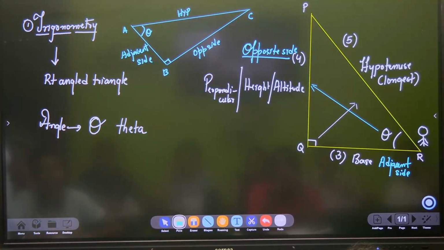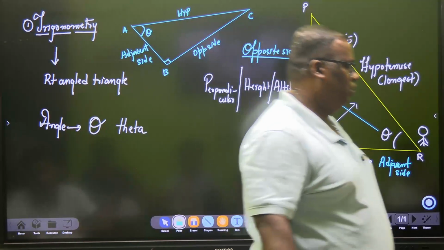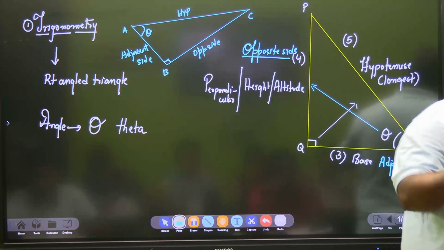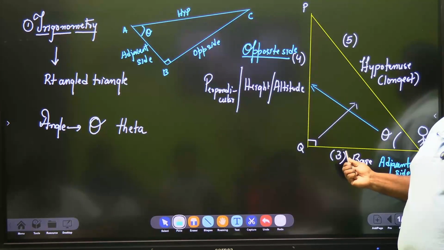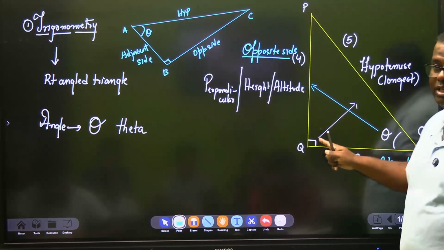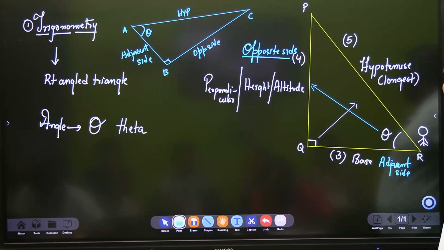Till here, do you have any confusion? Given a right angle triangle, the side opposite the right angle is known as the hypotenuse. Any angle you freeze, that is the one you are concerned with. Now, if Rishika said, sir, I take this as theta, then for her, this will be the opposite side. And if you say, sir, I will take this as theta, then you are an idiot. This is already 90 degrees. Why do you need to take it? Is this clear so far? So three new names you have got. What are the new names? Adjacent side, opposite side, and hypotenuse.